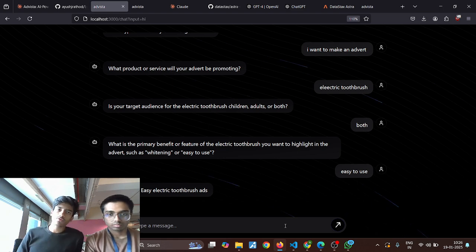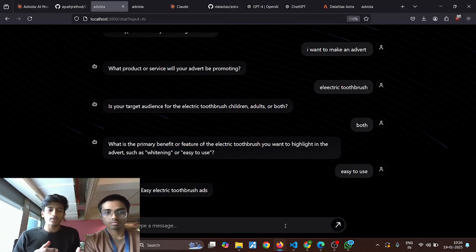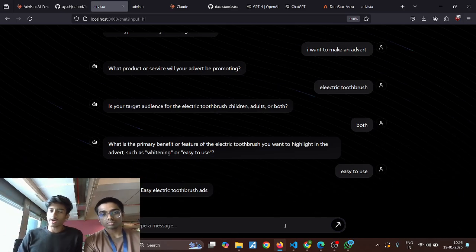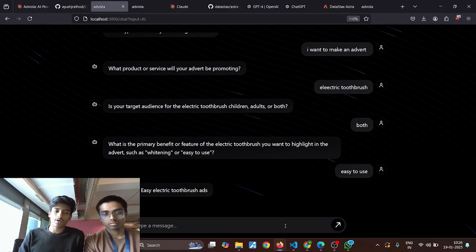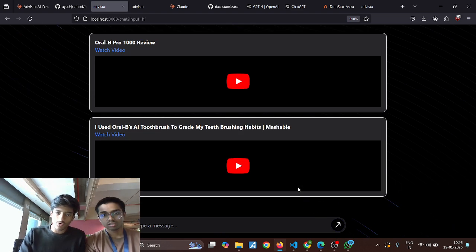So the pipeline which we have come up with is extracting the audio from the YouTube videos first, then using Whisper from Grok's API to get the transcripts, and then performing a different kind of RAG application on the text that we extract. It doesn't matter what kind of language it is. It might be Hindi, it might be Marathi, it might be English. It gets what is expected, and it gives the references for the YouTube videos it considered.